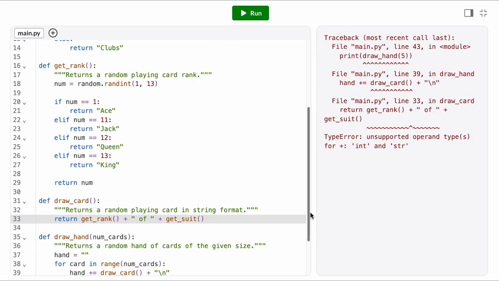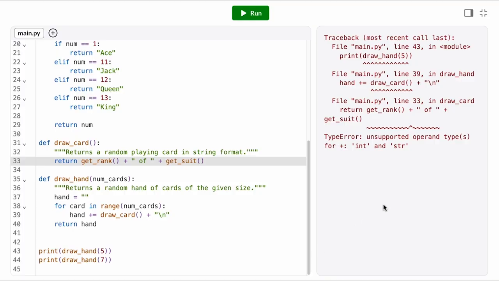What does this stack trace mean? When we read stack traces that involve function calls, we generally want to focus on the bottom, because that is what will tell us what the actual error is and what line it came from. The rest of the stack trace just tells us the path of execution the computer took to reach that line. So it started by executing drawHand, which then called drawCard, which then had the error.